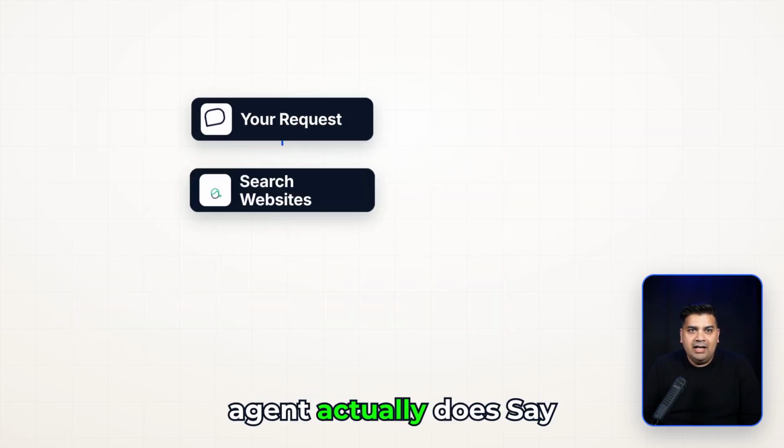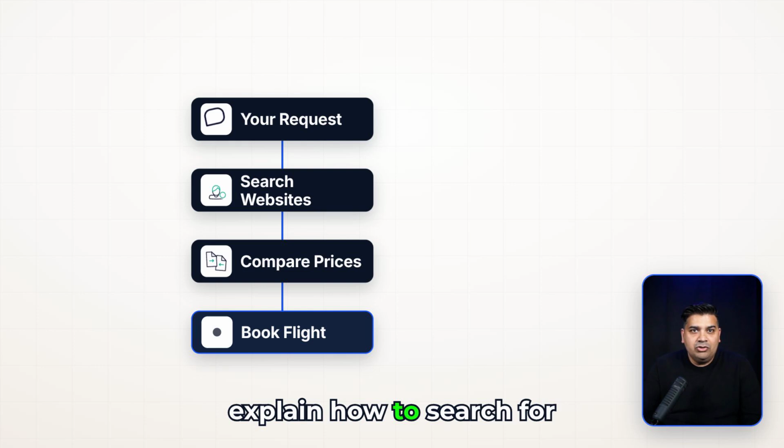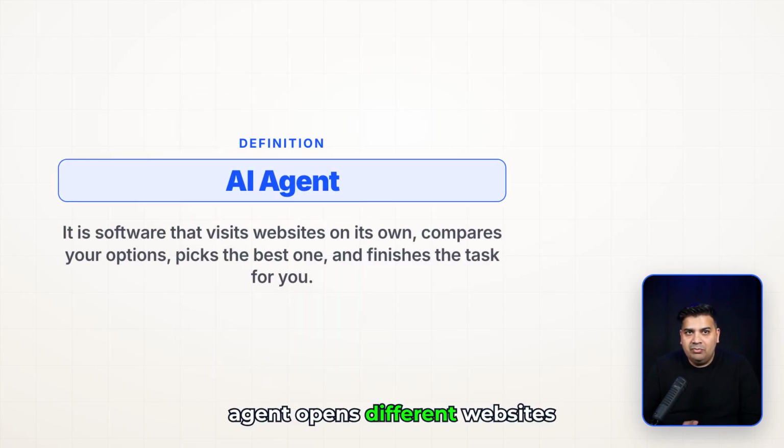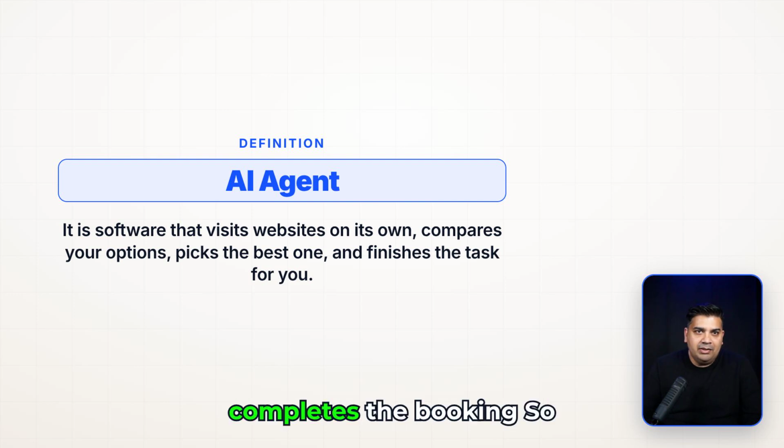First, let's see what an agent actually does. Say you tell it, find the cheapest flight to New York next week and book it. A normal chatbot would just explain how to search for flights. But an agent opens different websites itself, compares prices, picks the best option, and completes the booking.